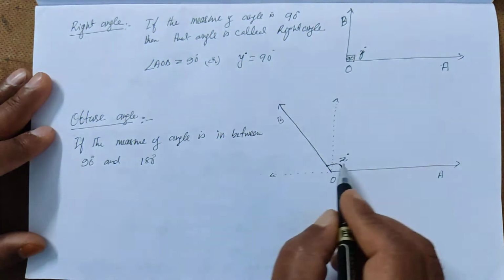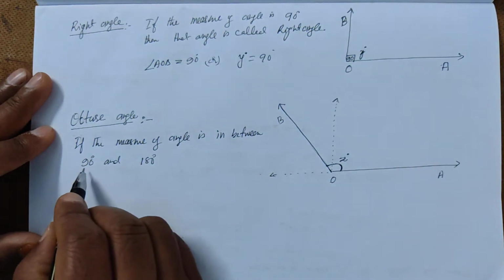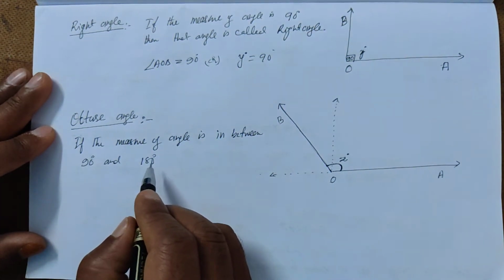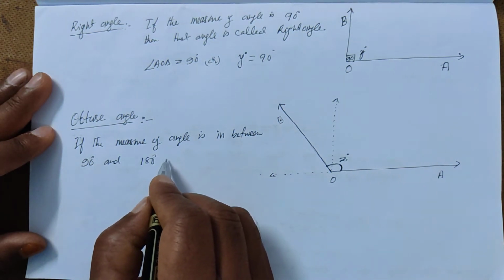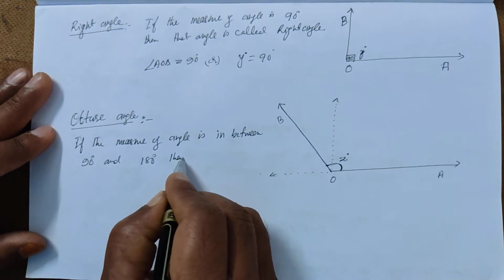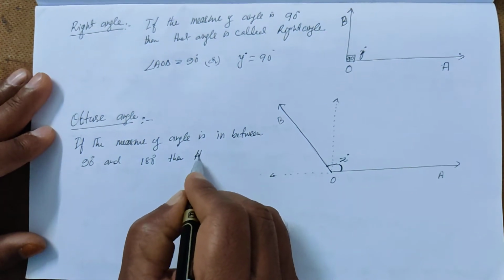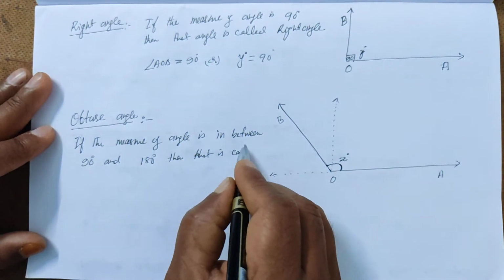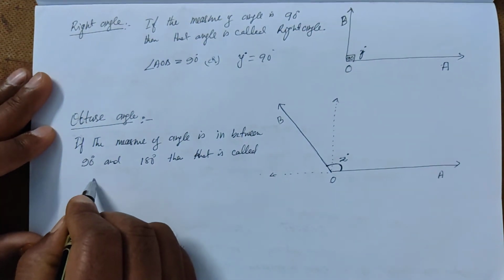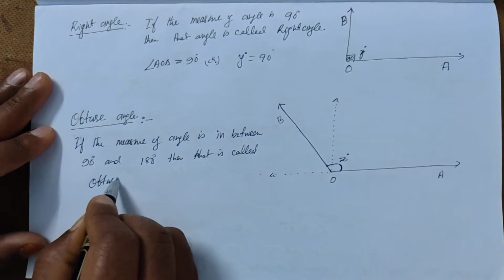So the measure of this angle Z is in between 90 and 180. Therefore that angle is called an obtuse angle.